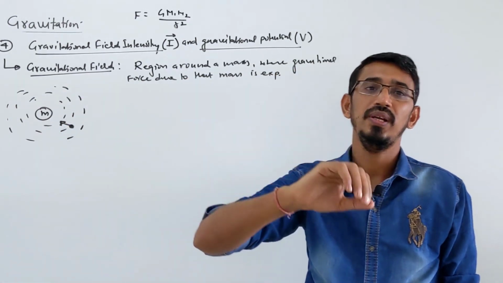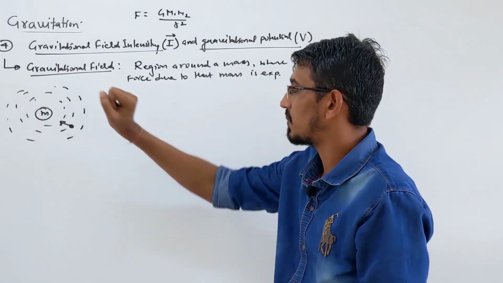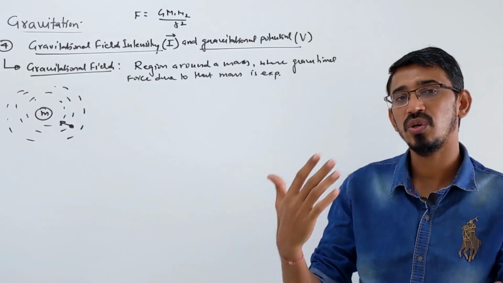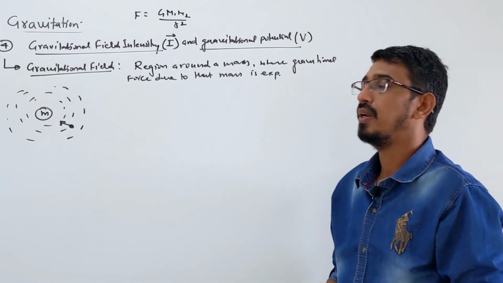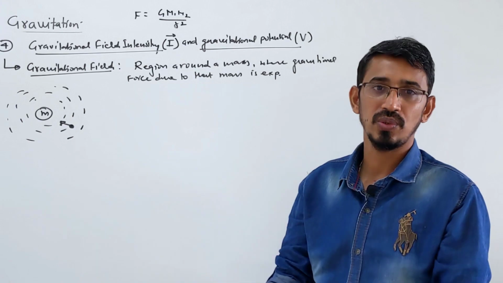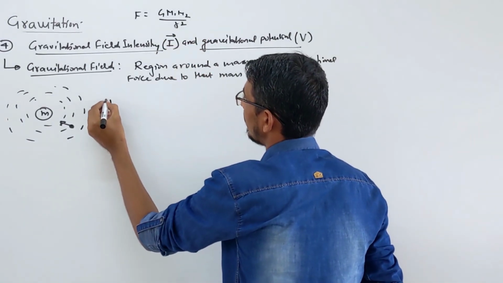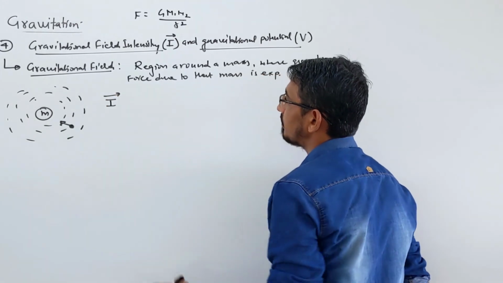your gravitational field. So we are interested in knowing the intensity of this gravitational field, how strong or weak the field is. When I say gravitational field, directly we are talking about force in reality. So mathematically, how do we define the gravitational field intensity I? It is a vector quantity, first thing.